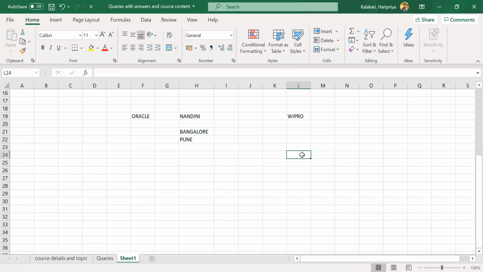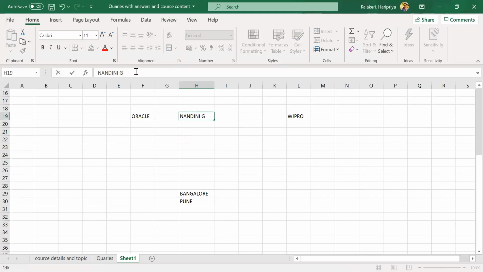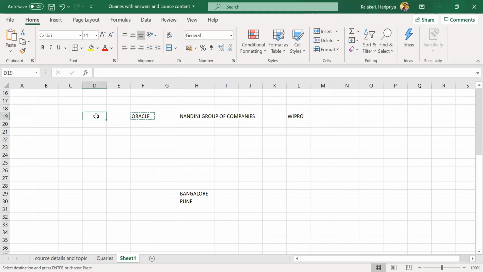For example, Nandini is a company, Nandini group of companies. Nandini group of companies is my company. Okay, this is the company.